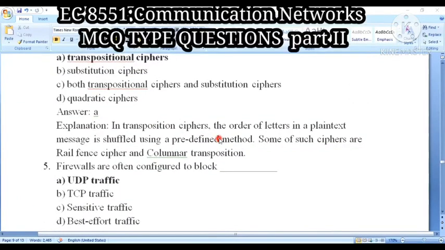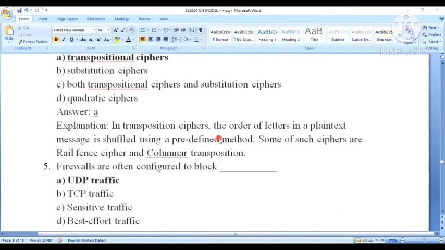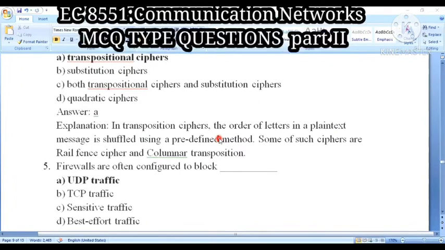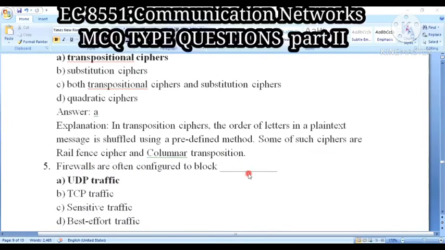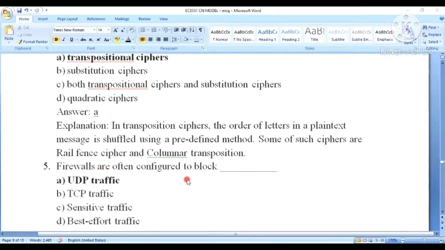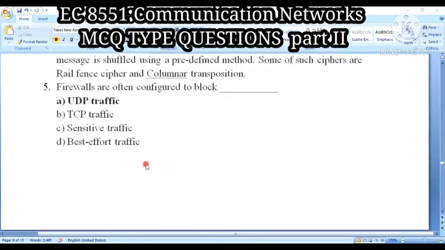Right. As an example, in a transposition cipher, the order of the letters in the plain text message gets shuffled using a predefined method. Some such ciphers are the rail fence cipher and columnar transposition. These are all used to rearrange your letters. Okay, so transposition cipher is the correct one.